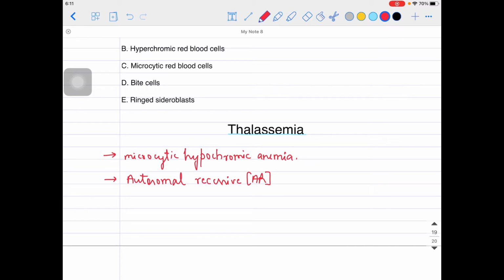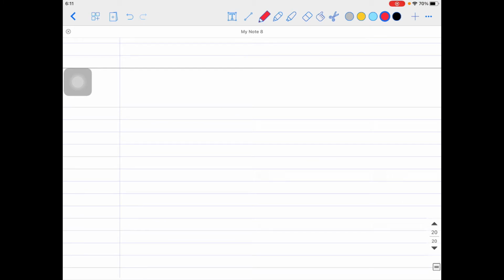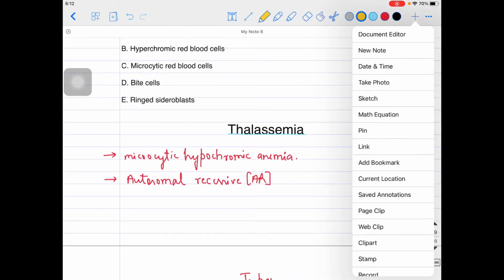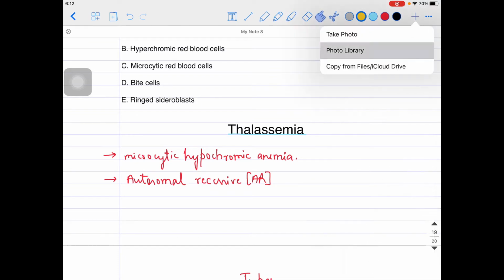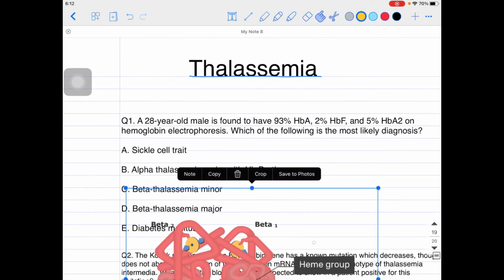Now if you talk about thalassemia, I can divide it into two types: alpha thalassemia and beta thalassemia. If I talk about the detail, thalassemia is affecting the globin chains of the hemoglobin. I hope whoever watched the video of sickle cell anemia knows the structure of hemoglobin. Once again I would like to highlight the structure of hemoglobin here. So here you can see the structure of hemoglobin, guys.